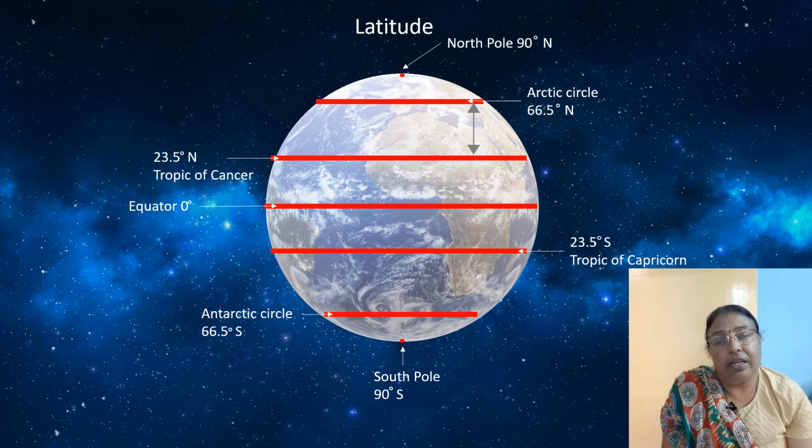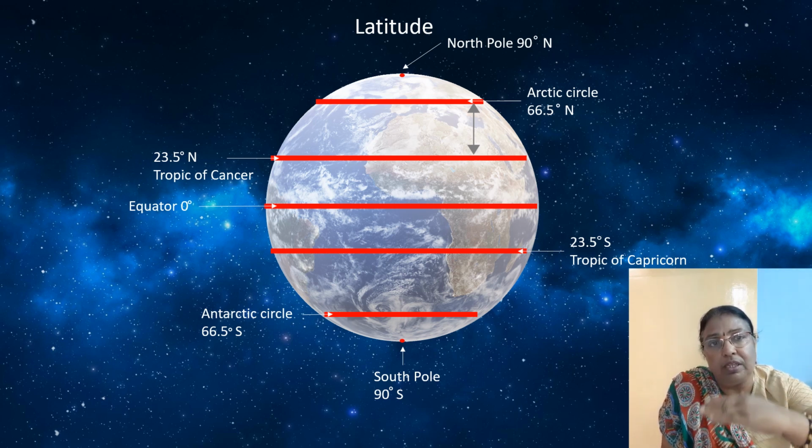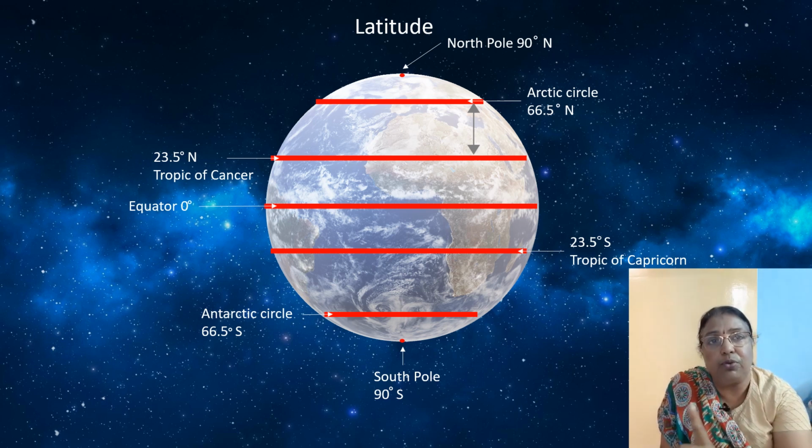These lines are latitudes. These lines are parallel to each other. So the distance between the two latitudes remains the same throughout. So when you look at the globe, you can find this. When you look at the map, you can find the distance between the latitudes remains the same throughout. That is what is meant by parallel lines.